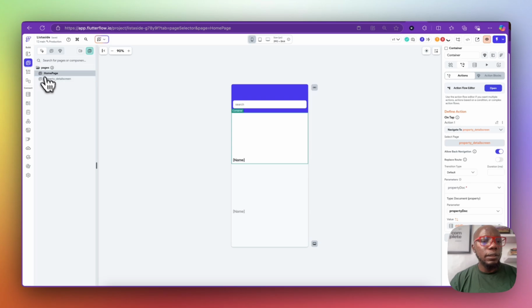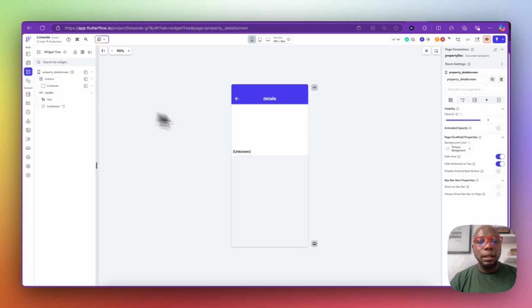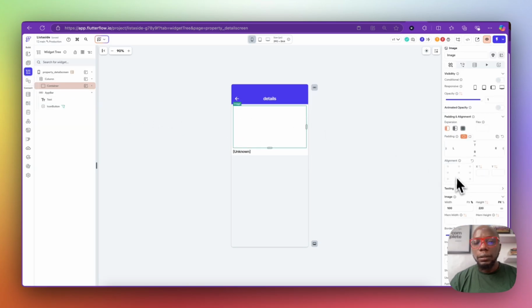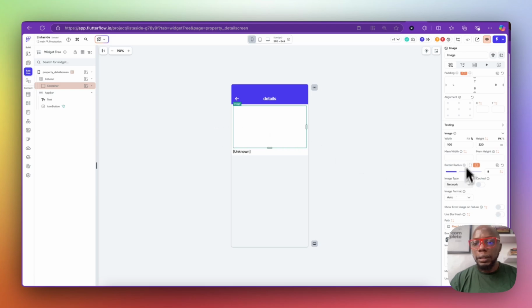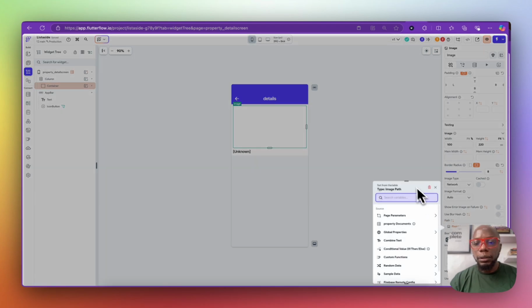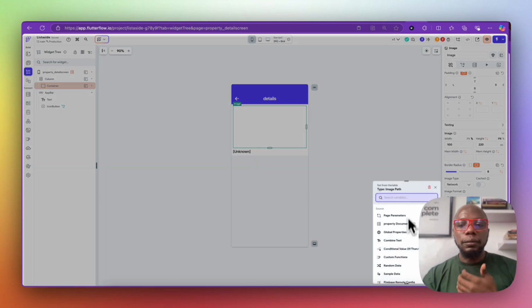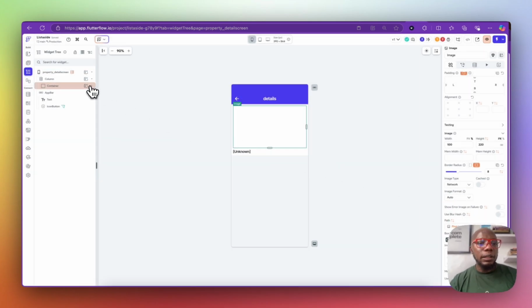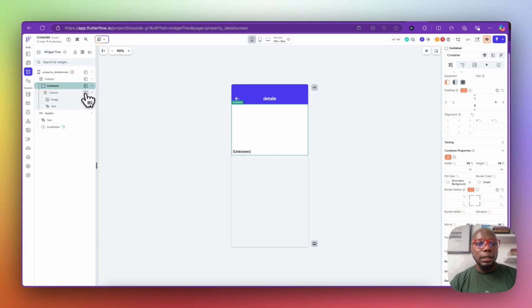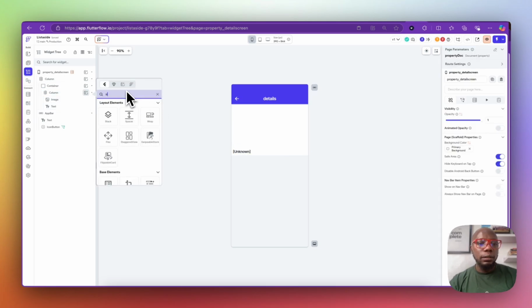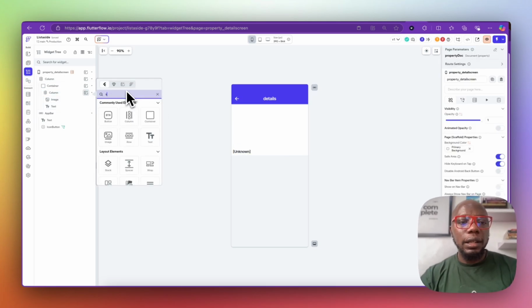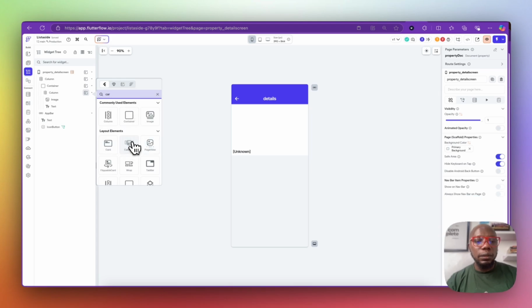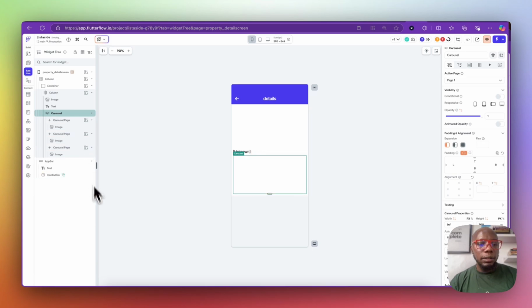Then when we come back to this property detail screen and we click on this image, if we click on the image itself and I click on the path to the image, I'll be able to get those images. But instead, we want to make this image a slider instead. So we're going to add a slider or a carousel. This is going to be an image carousel. So I'll click on it. This carousel right here.